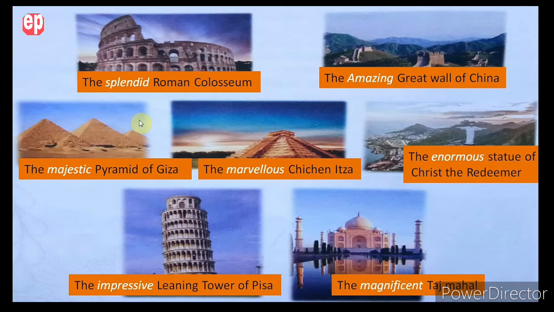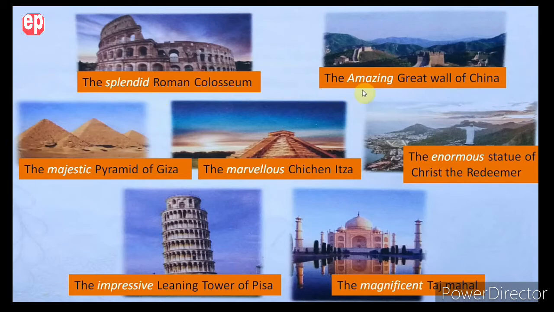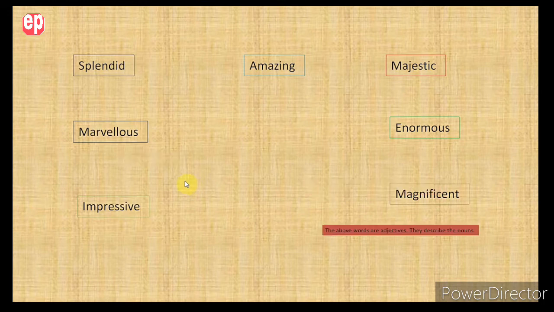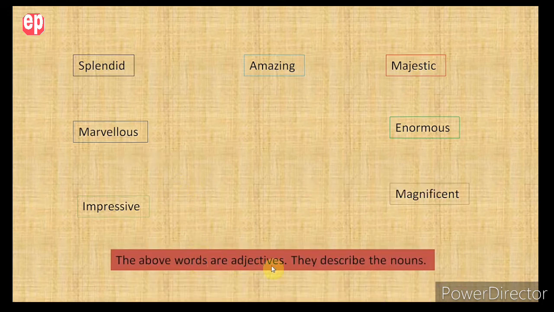Look at the words which are highlighted, such as splendid, amazing, majestic, marvelous, enormous, impressive, and magnificent. These words describe the nouns. So they are adjectives. They describe the nouns. That is why they are known as adjectives.